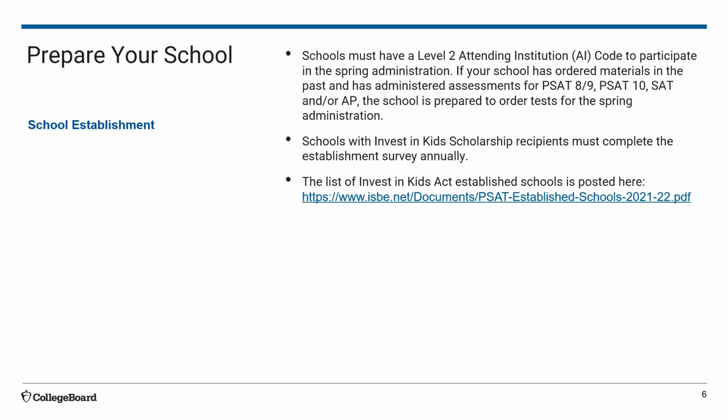Schools with Invest in Kids Act scholarship recipients must complete the establishment survey annually. That survey, which is provided by ISBE, provides an indication both to ISBE and College Board that your school has eligible Invest in Kids Act scholarship students who do need to participate in the PSAT 10 or PSAT 8-9 administration. The URL on the slide will take you to the list of established schools for the spring 2022 administration.